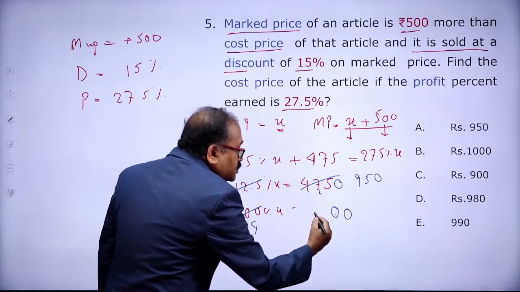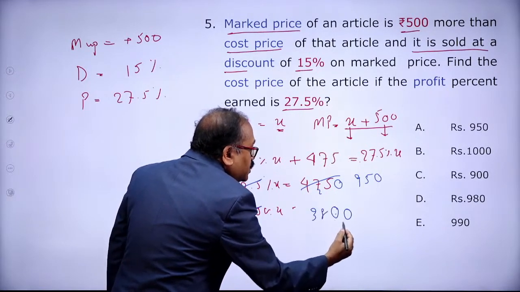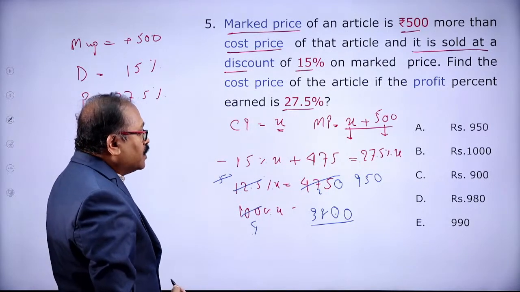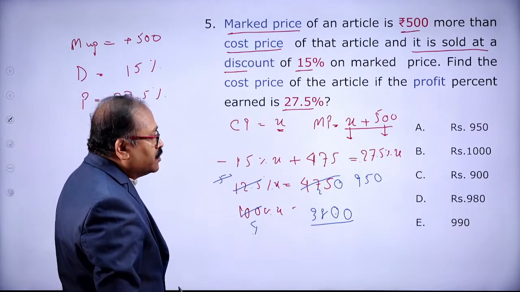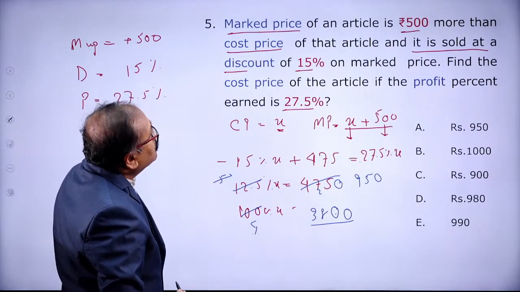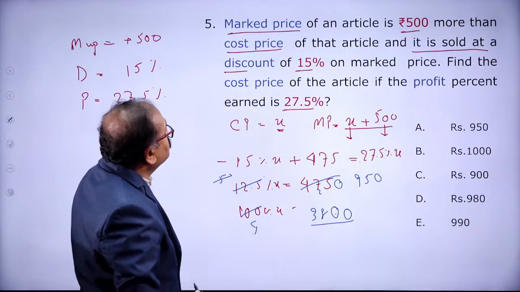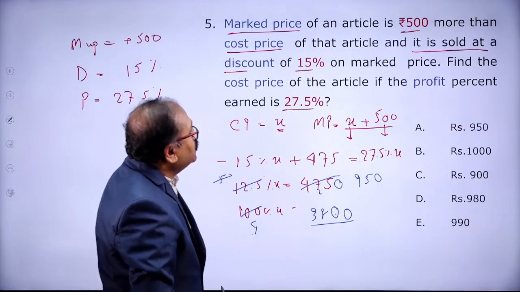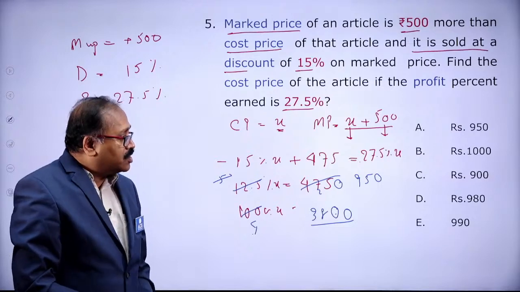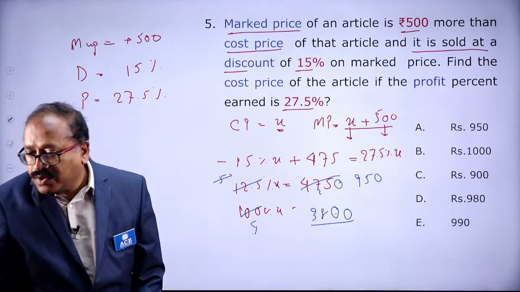And 4 nines are 36 plus 2 is 38. Will this be 100%? Okay. So what is your question? The question is, the mark price is given and find the cost price. So the cost price will be, anyone answer the question?